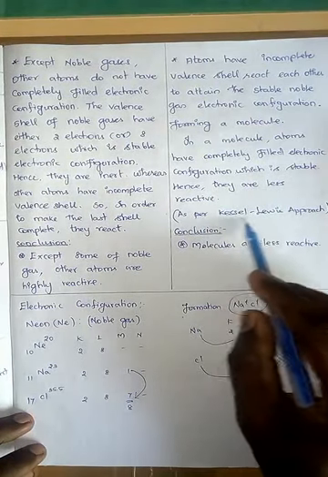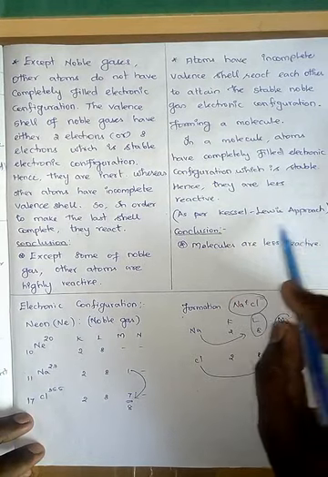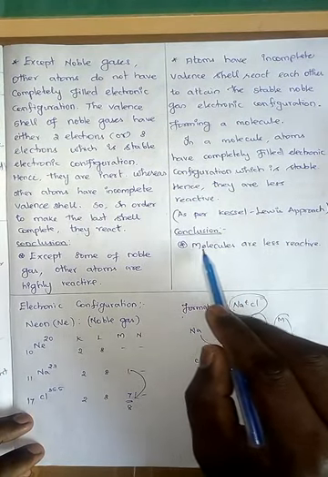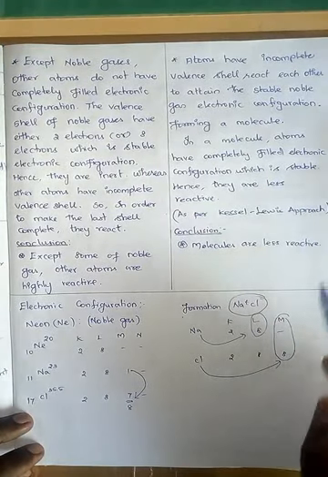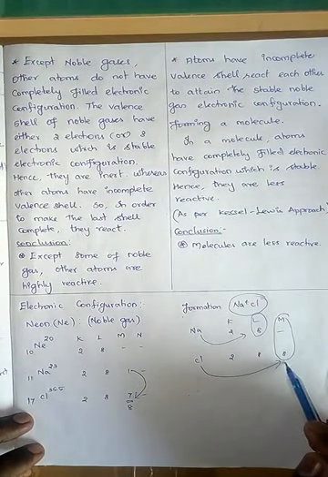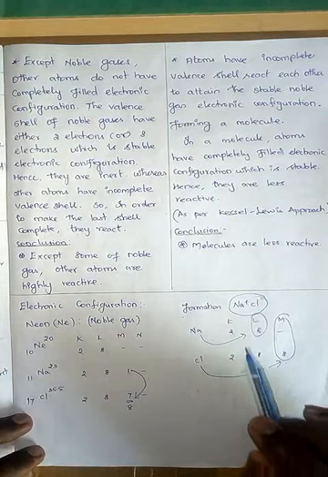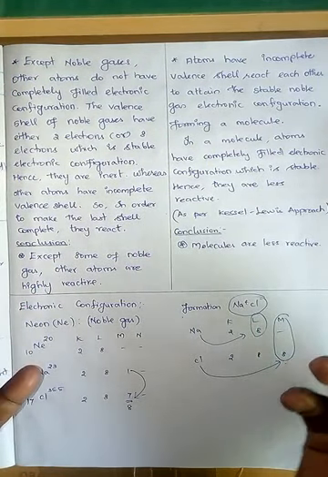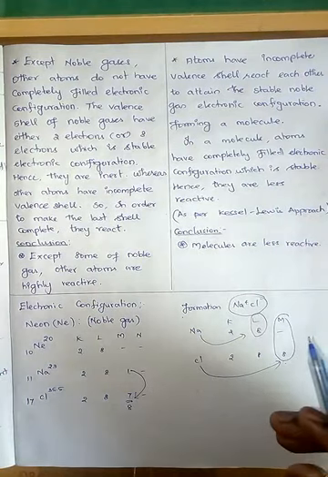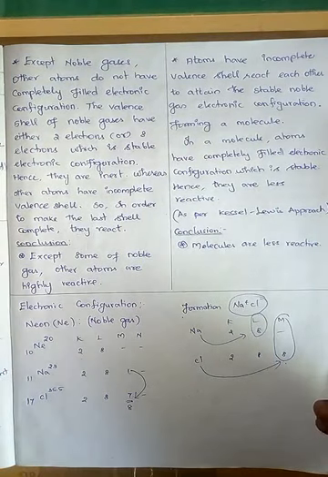So this is as per the Kossel-Lewis approach, we know very well. Now with this I can conclude that molecules are less reactive because atoms have a completely filled electronic configuration inside the molecules. As a whole unit, they become chemically inert, right? So they are less reactive. Alright, I hope you have understood these points very clearly.